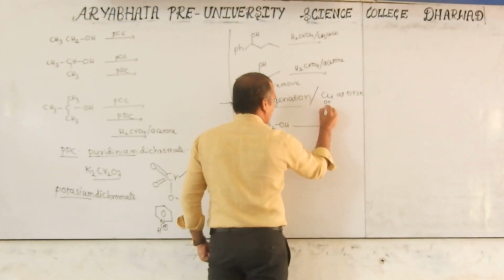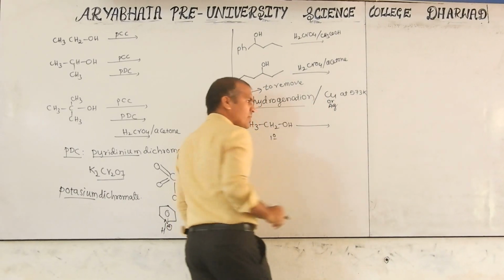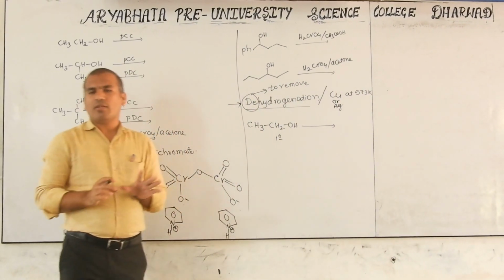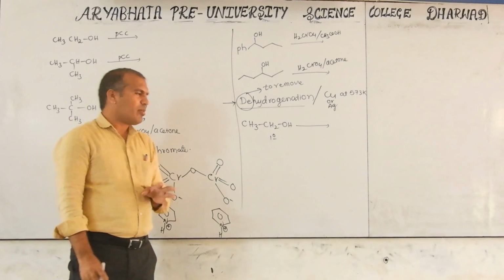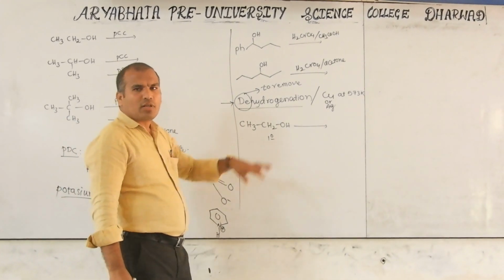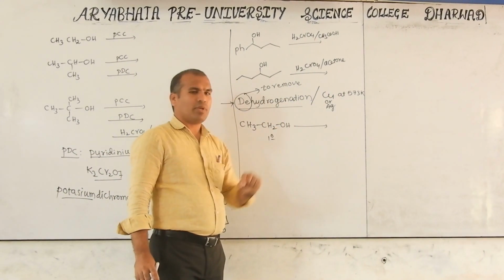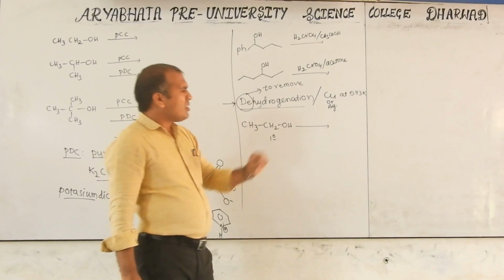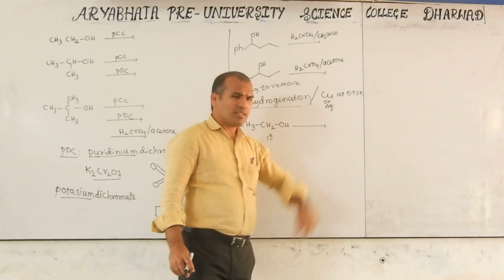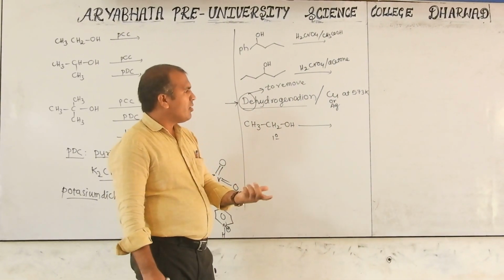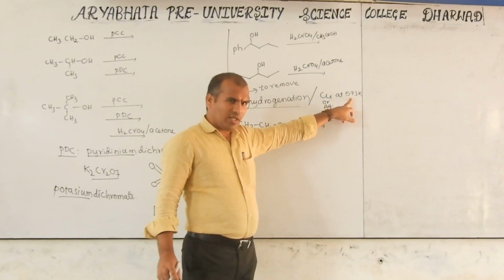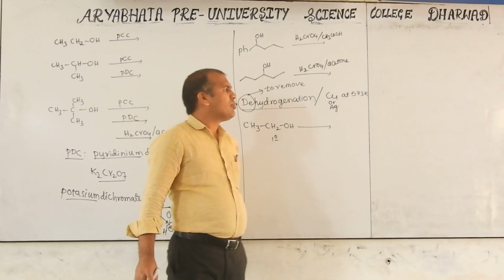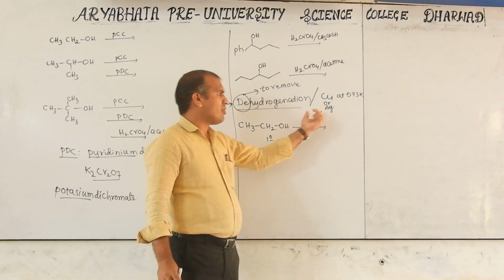Otherwise, some books give silver also. Copper or silver, but according to your textbook, copper. Remember for competitive exams, copper and silver at the same temperature. But some books give silver requiring a lower temperature than this 573, nearly 300 degrees Celsius. It may be 250 or 280 degrees Celsius required for silver.